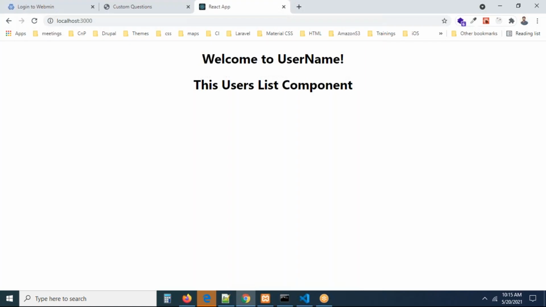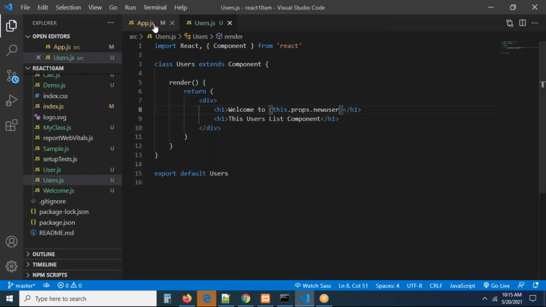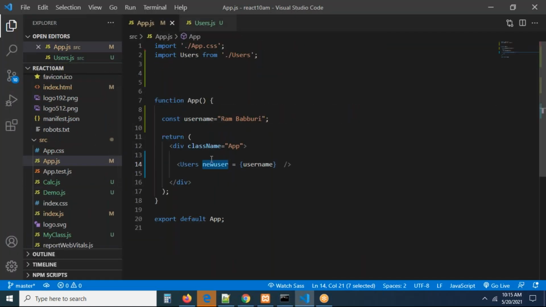Now you can go and refresh the page. Now you can see welcome to Rambabu. So where this name was, this was inside our app.js. From app.js, you are able to pass the data to your users.js.